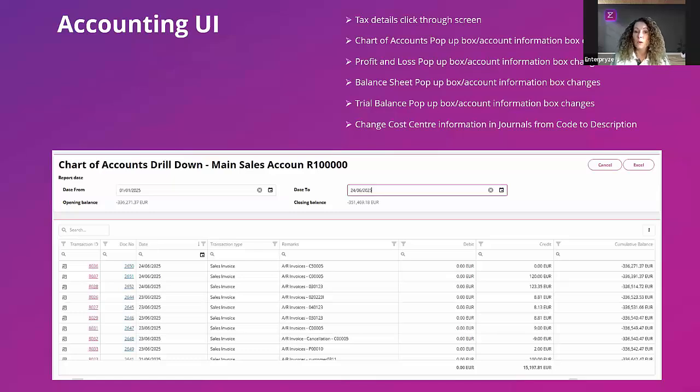In addition to that, we have introduced a UI change, and this is to do with the display of the cost centers, and this is on your journal screen. So when you look at the journal screen and click into a journal entry, and this could be for any transaction where you've allocated cost centers, rather than just seeing the cost center code itself, you will now see the cost center description. So just another added benefit so that you get to see and read the information easier and quicker within the screen as well. So all added benefits, just being able to see everything in a full screen view.